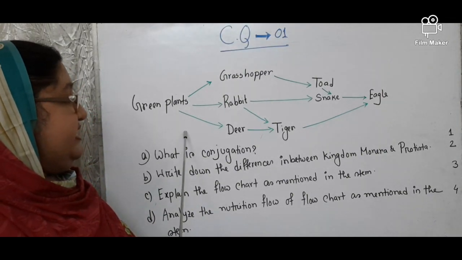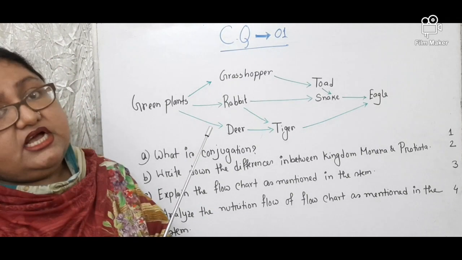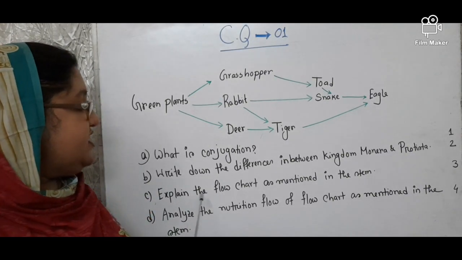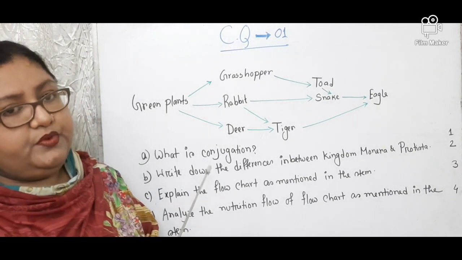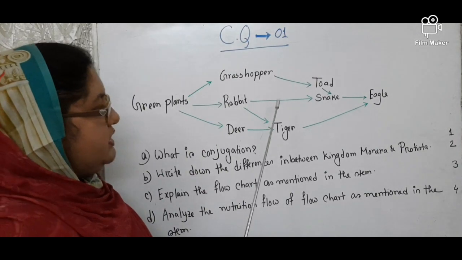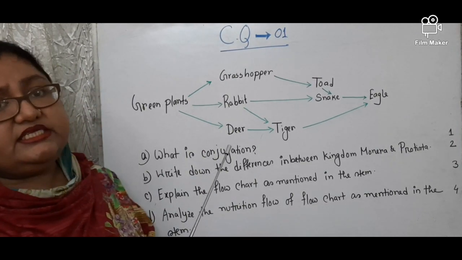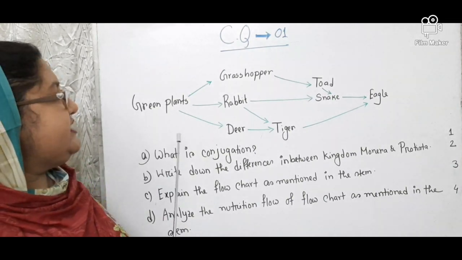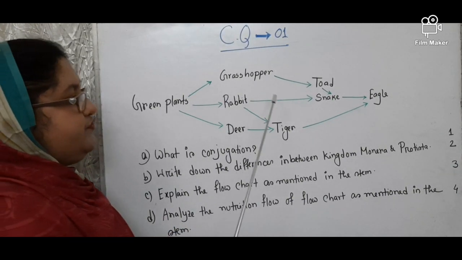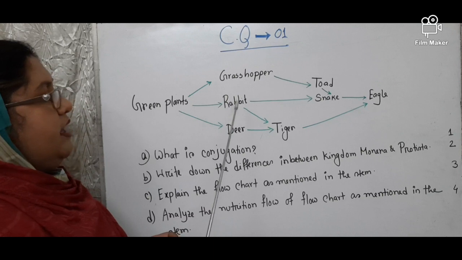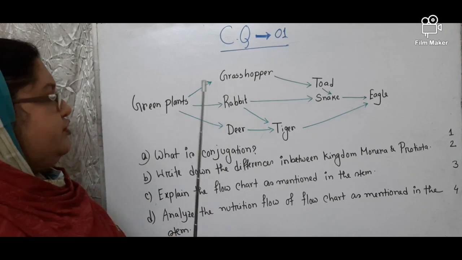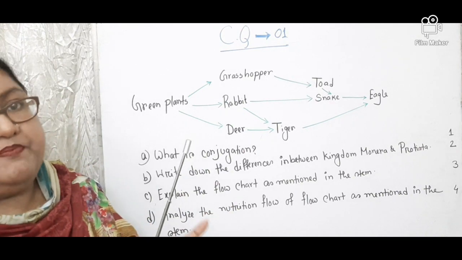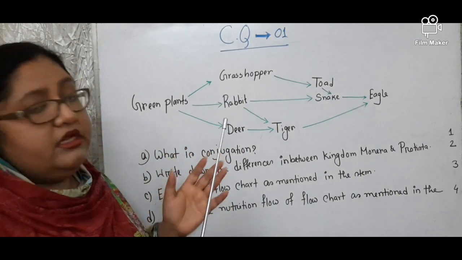Then the given stem is a kind of food web of an ecosystem. Hence you are asked to explain. Then you will first define this food web. What is a food web? A collection of many food chains is collectively known as a food web. So in this food web there are different food chains. First of all, you can write there are many food chains, or the food chains that are present in the food web are given below.